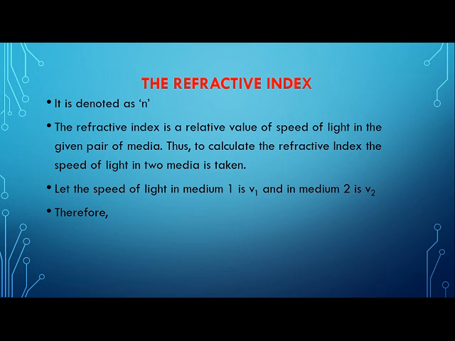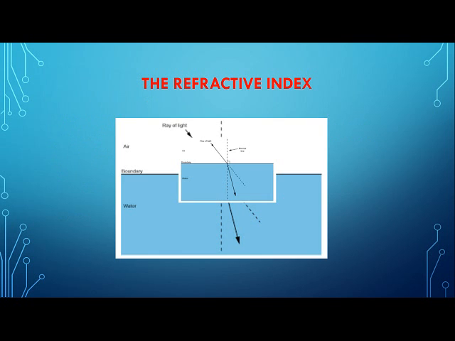So refractive index is just a ratio of the speed of light in two media. Let us consider the speed of light in medium one as v1 and in the other as v2.